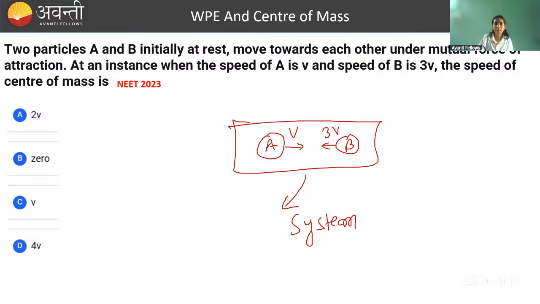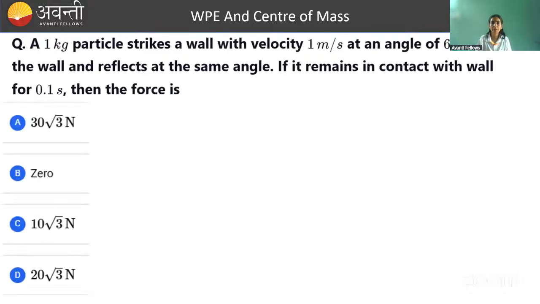So here initially the system is at rest, finally also system will be at rest because no external force is acting. These two bodies inside the system start moving because of internal forces acting. So initial system का speed 0 है, final भी क्या होगा 0. Correct option will be B. No need to calculate. Do it now.